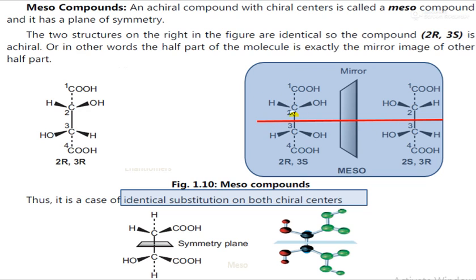This half is exactly the mirror image of the second half. That's why these compounds are called meso compounds. Similarly, you can see the plane of symmetry in this structure. Thus it is a case of identical substitution on both chiral centers. You can see this is the first chiral center, and this is the second chiral center.